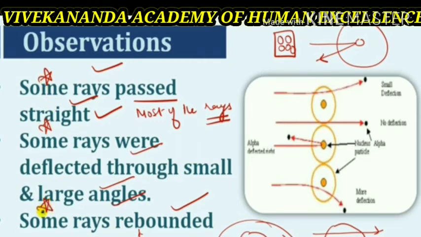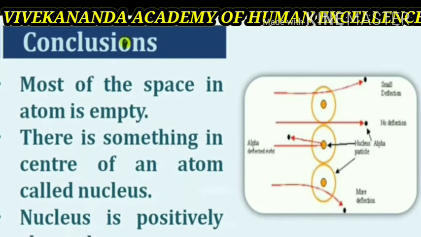From these three observations, we can conclude that some rays passed straight, some rays were deflected through small and large angles, and some rays rebounded back at a 180-degree angle. From these observations, Rutherford guessed that the atom of gold may have a tiny part in the center and the remaining part is mostly empty. So, most of the space in the atom is empty. He concluded this according to the first observation.